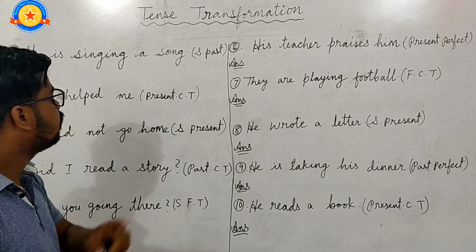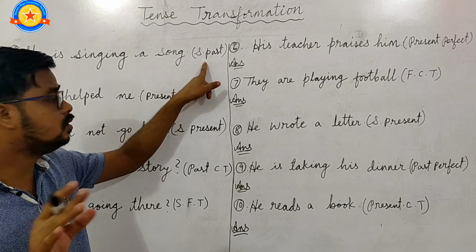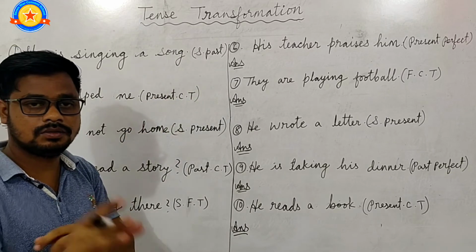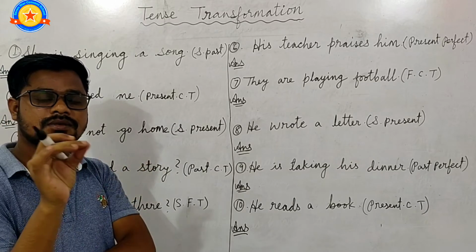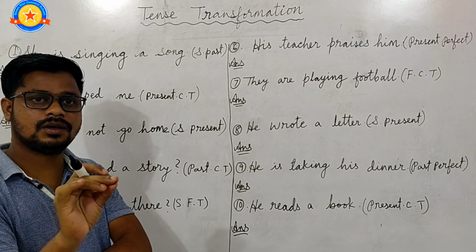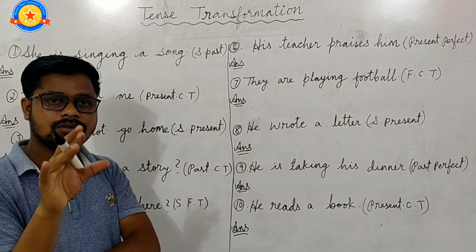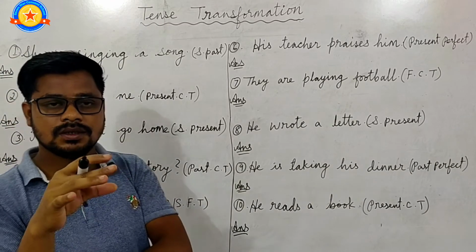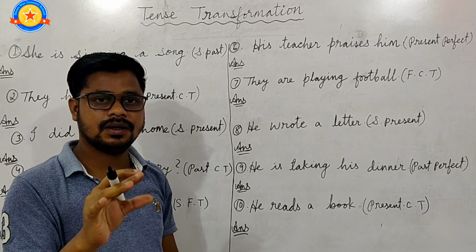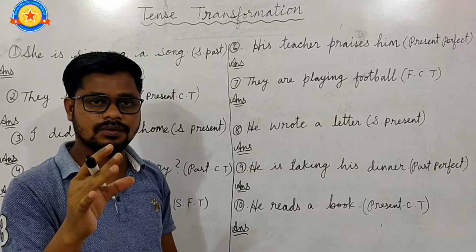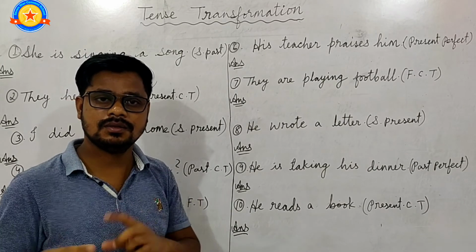So, she is singing a song. We have to change this sentence into simple past tense. You have to remember the simple past tense formula: subject plus verb second form plus object. And one thing you have to remember, while changing one tense to another tense, the be verb, that means helping verb, and the main verb will be changed, and the rest of the words will remain the same.